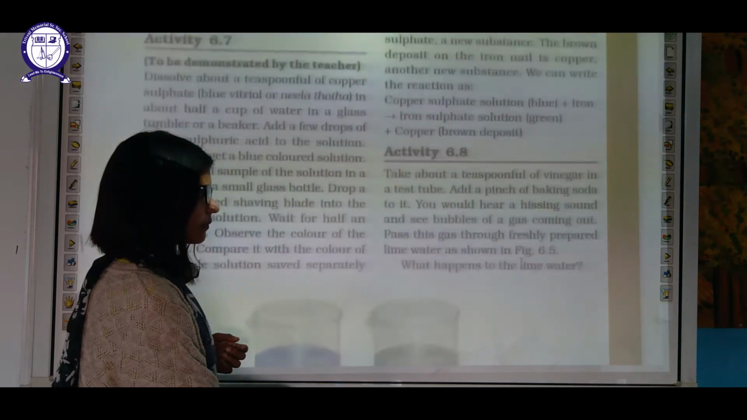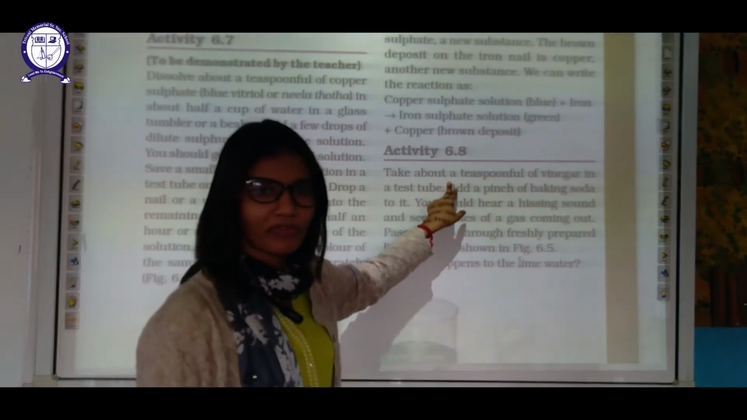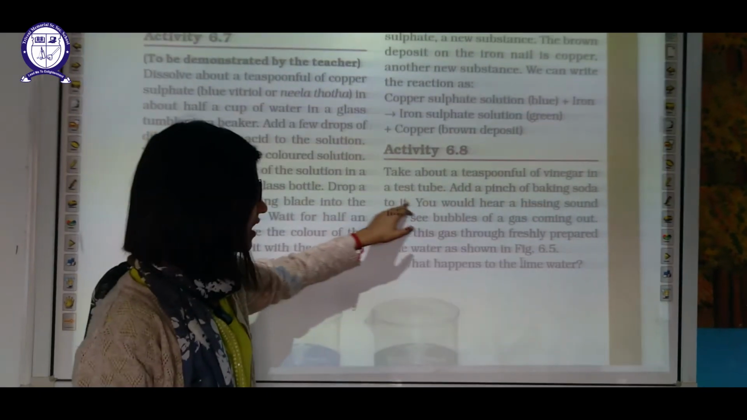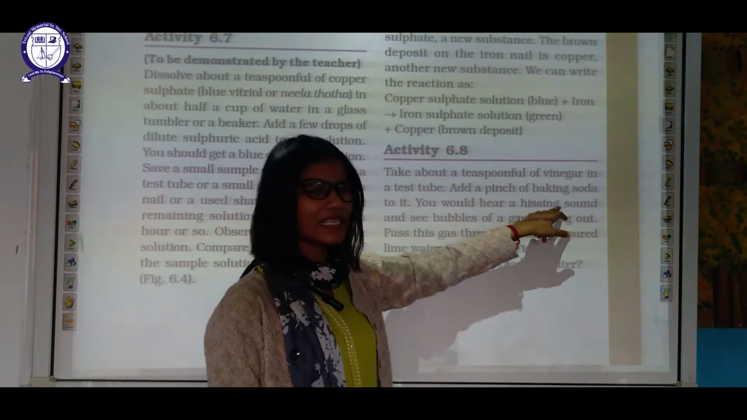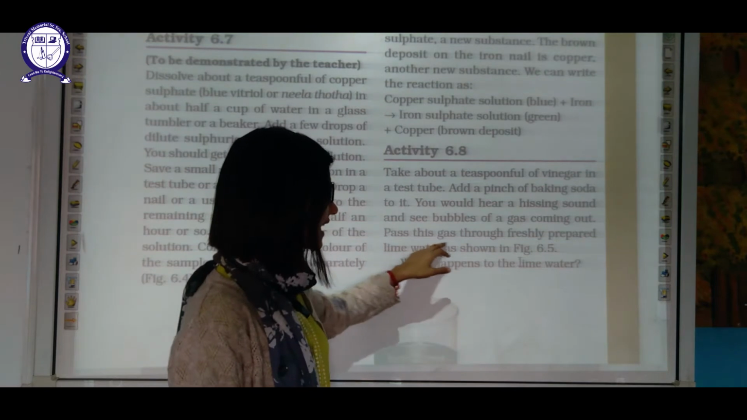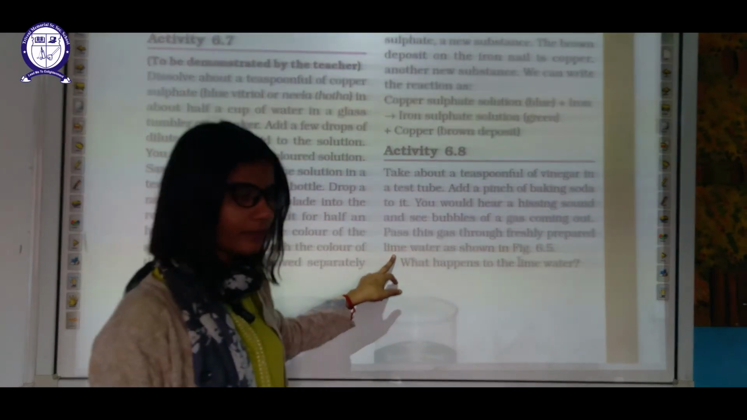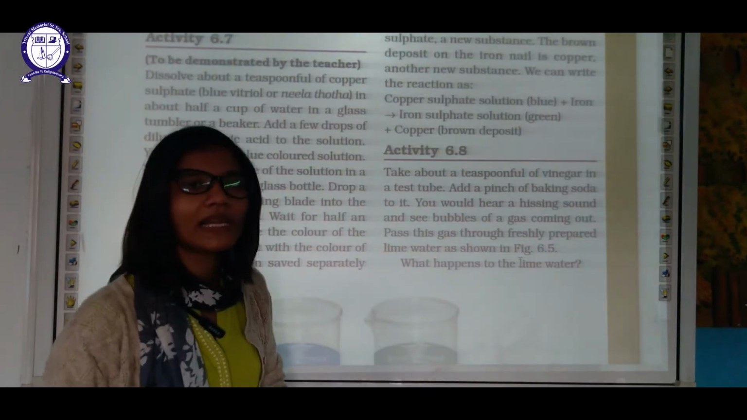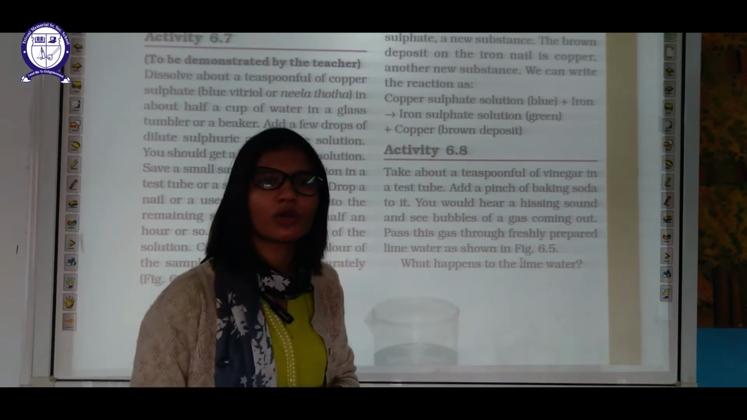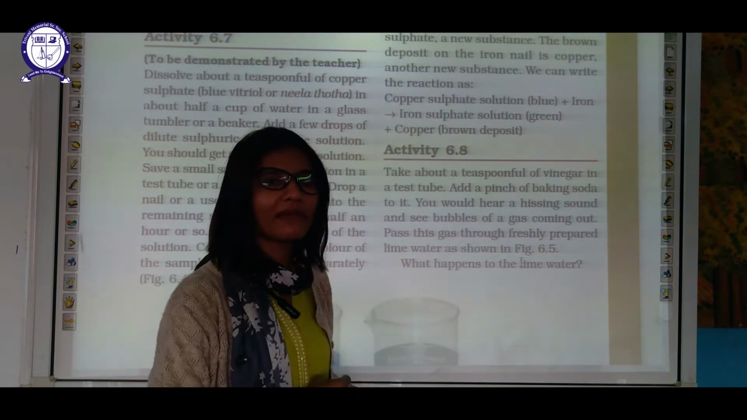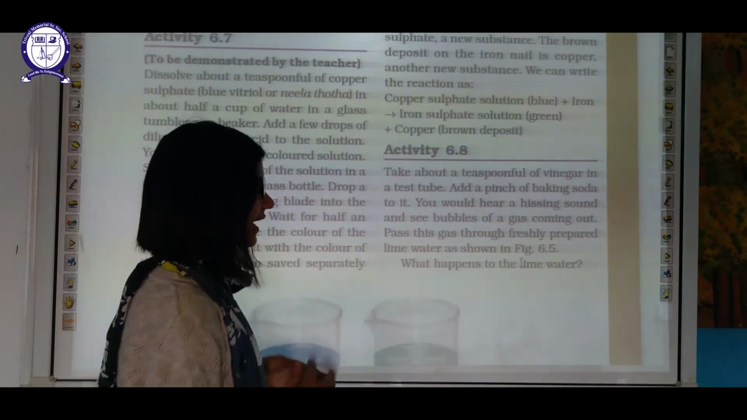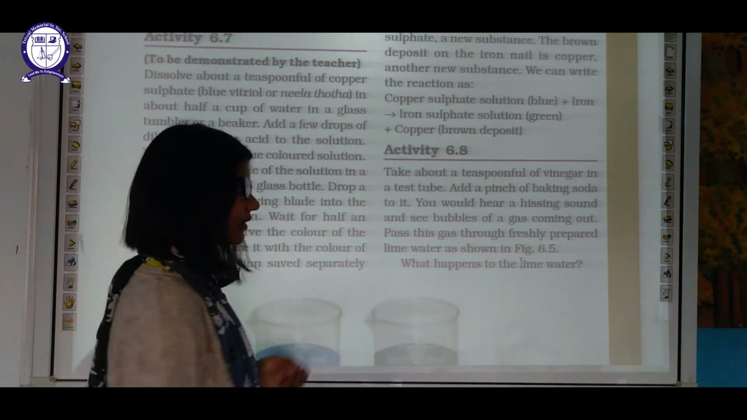Now the next activity: take about a teaspoon of vinegar in a test tube and add a pinch of baking soda this time. You would hear a hissing sound and see bubbles of gas coming out. Pass this gas through freshly prepared lime water. It will turn the lime water milky. Why? Because the hissing sound is due to carbon dioxide, and when we add carbon dioxide to lime water, it turns milky. Again, this is nothing but a chemical change.